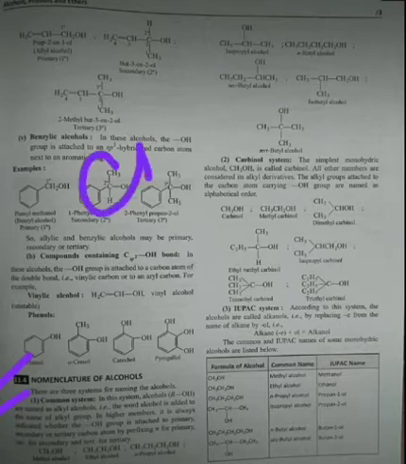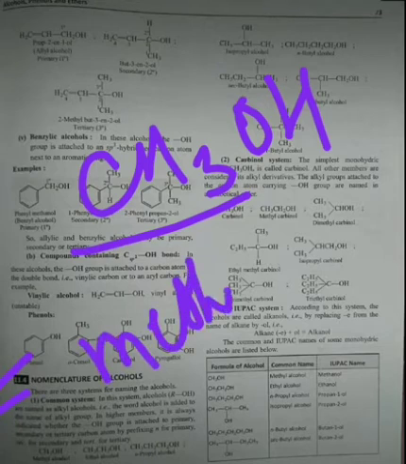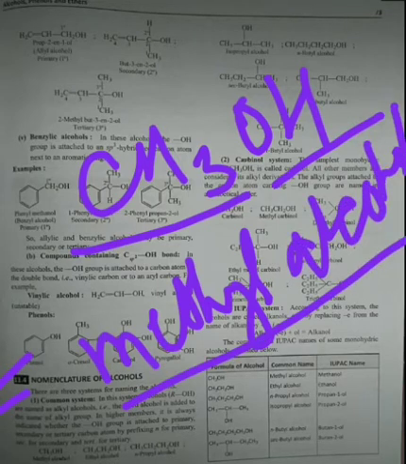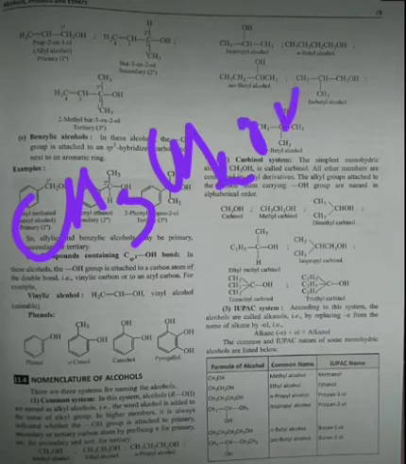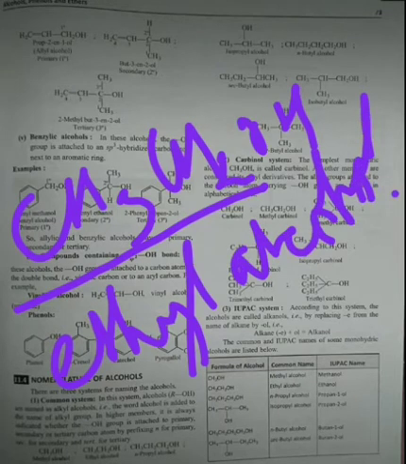For example, if we see CH3OH, the alkyl part here is methyl, so we will name it as methyl, and the alcoholic part will be named as alcohol, so its name will be methyl alcohol. And the system will just go on. That is, if it is CH3CH2OH, then you can see the alkyl part is ethyl and the alcoholic part is termed as alcohol. So its name will be ethyl alcohol.